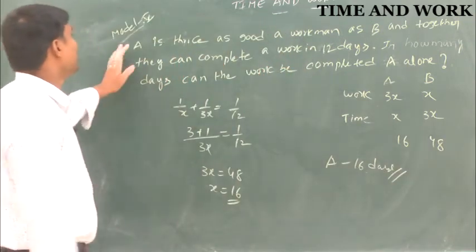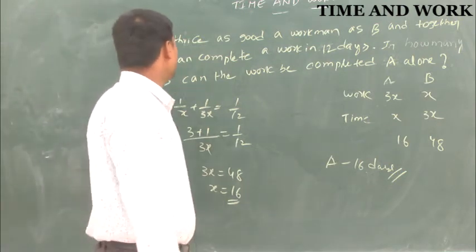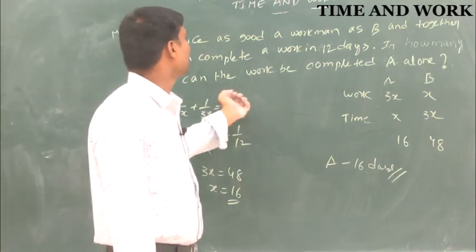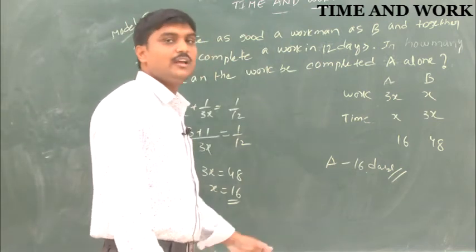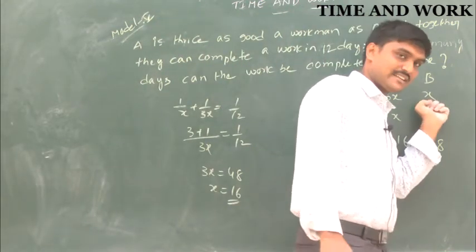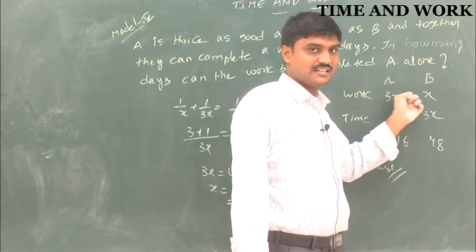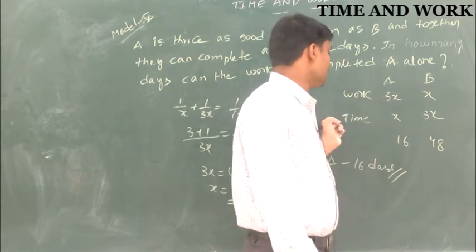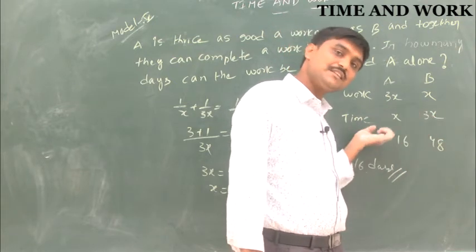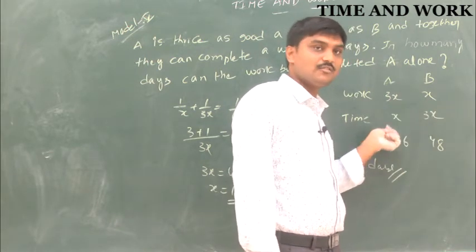Once again, A is thrice as good a workman as B, and together they can complete a work in 12 days. In how many days can the work be completed by A alone? A can do 3x, B can do x, because A is thrice as efficient. So the time taken is x and 3x, meaning B takes 3 hours while A takes 1 hour.